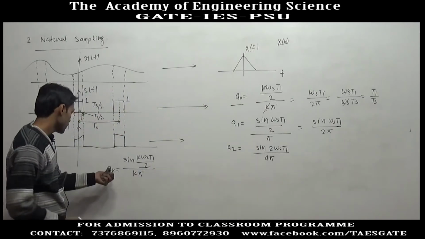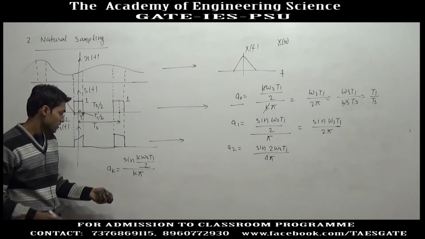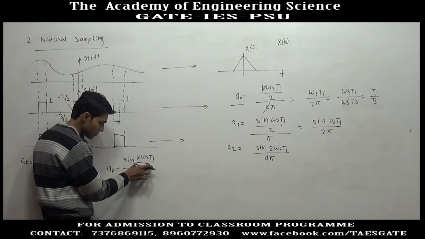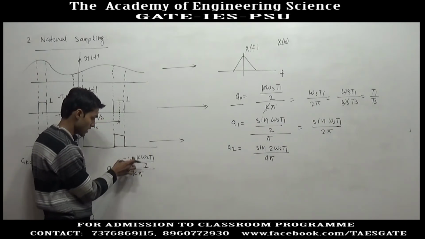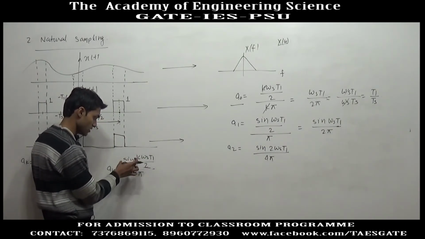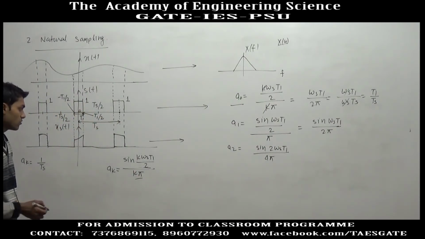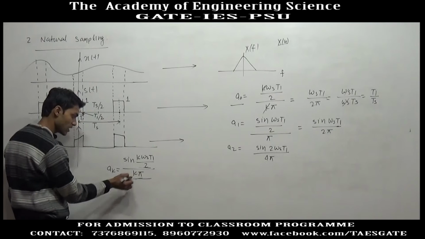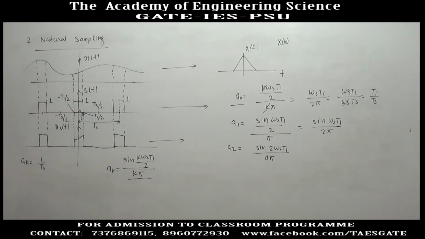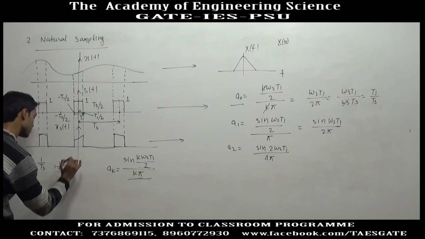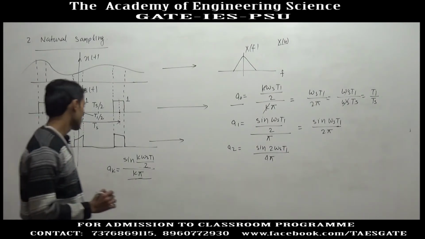If you keep increasing k, this term may increase or decrease because this is a sine term here. So this term will oscillate, but in the denominator k will keep increasing. So overall, in this case, ak will decrease. But if we use an impulse train, the ak is constant throughout. This is always 1 by Ts. So this is one difference.